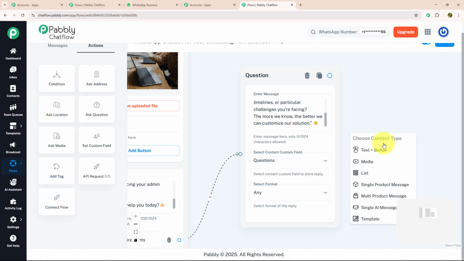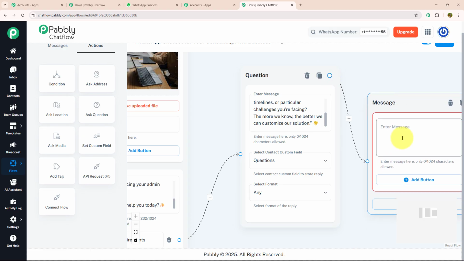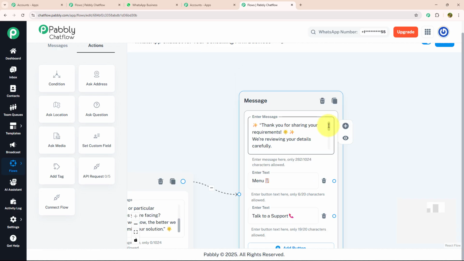For that, I'm going to drag and drop, select the text button and enter my message, which says, thank you for sharing your requirement. We are reviewing your detail carefully. Our team will process tailor solution to help you reach your goal. This typically involve analysis of your business need, develop a customized strategy and estimate timeline.